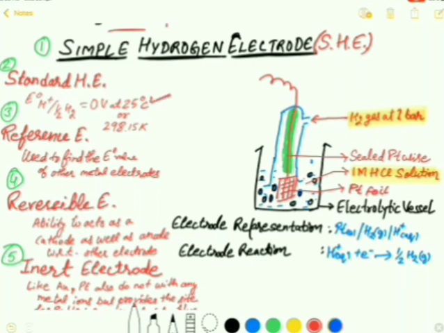Temperature is 25 degrees centigrade or 298 Kelvin. The pressure of the hydrogen is 1 bar, right, as you can see here. Next, it is also called a reference electrode, because with the help of this electrode we can find out the electrode potential of other metals. The next name given to this electrode is reversible electrode.